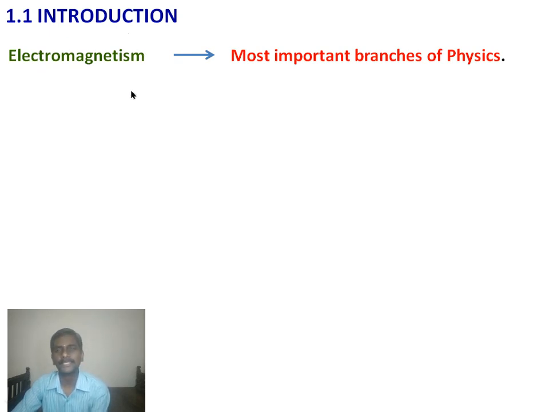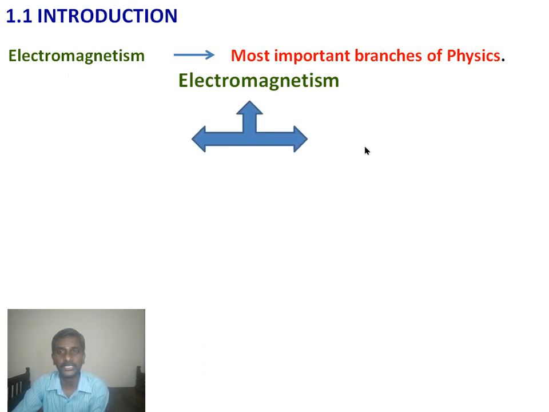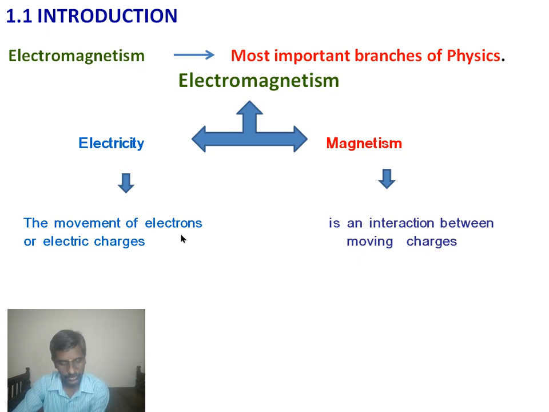electromagnetism plays a major role and it is one of the most important branches of physics. We have so many branches, and especially electromagnetism plays the essential role. The name indicates that the two words, electricity and magnetism, are combined to give the name electromagnetism. And you know about electricity. Electricity is nothing but the movement of electrons or electric charges, and magnetism is nothing but the interaction among the electrons.